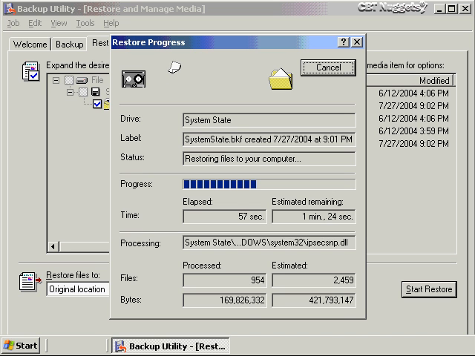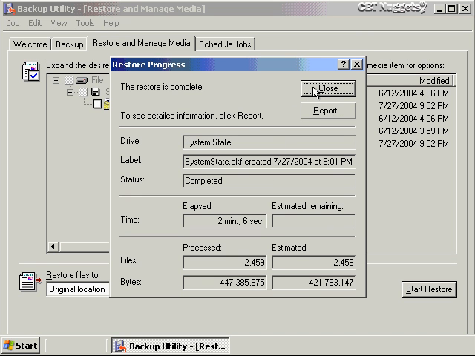And I'm kind of allowing it to do its thing here, but let me point out also while it's doing this, why would you want to do a non-authoritative restore? Well, you could do that if you have some corruption in Active Directory or in the ntds.dit file. There are tables in the ntds.dit, and if there's a row or a column corrupt or there's something that's misaligned in that somehow, you could just do a non-authoritative restore and then reboot the computer. And provided the original backup that you're using here is a healthy backup, then it should reconstruct Active Directory and give you a good working copy again.